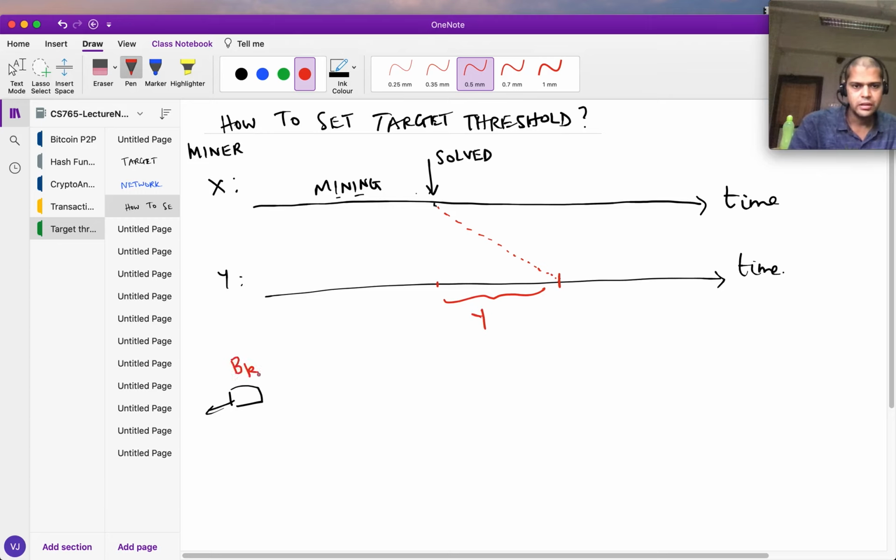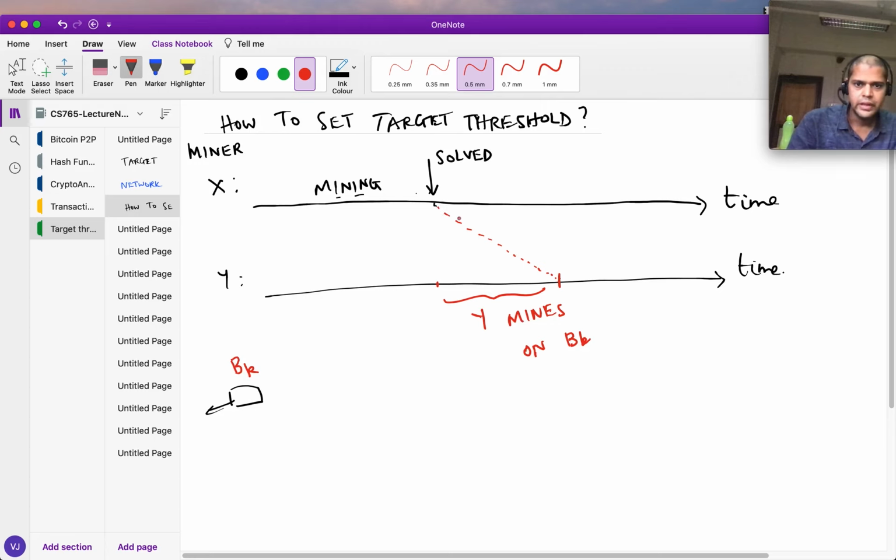So let's say that this is BK and Y is still mining on that block, even though it has been created by X, because the block is taking some time to reach Y, and even when it reaches Y it has to verify, right?